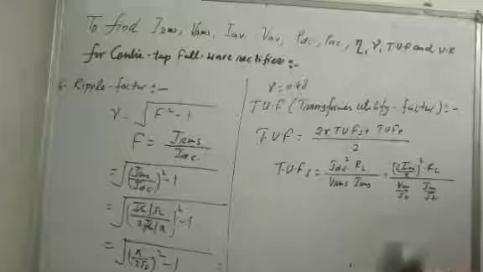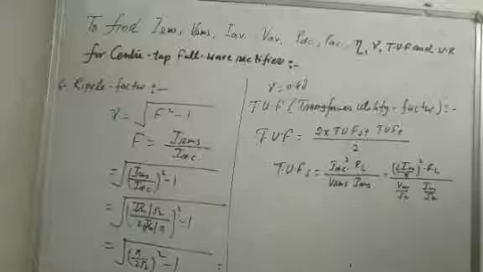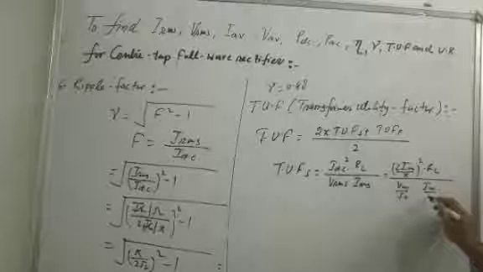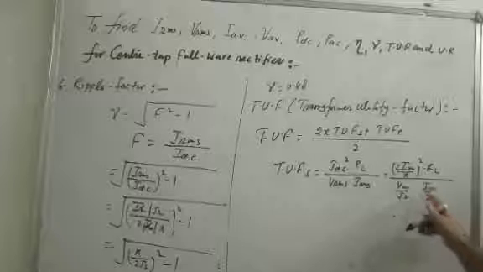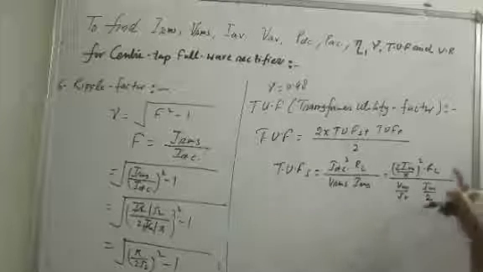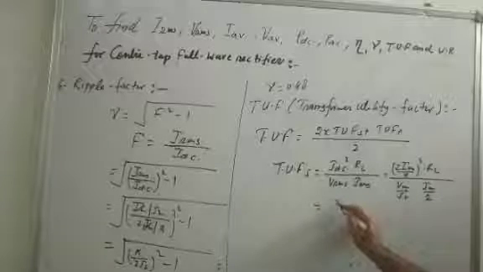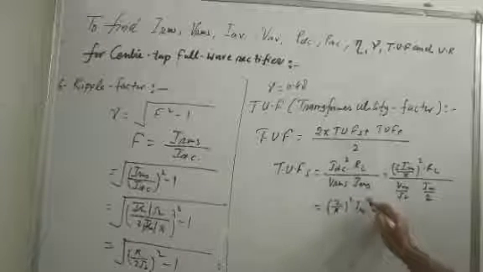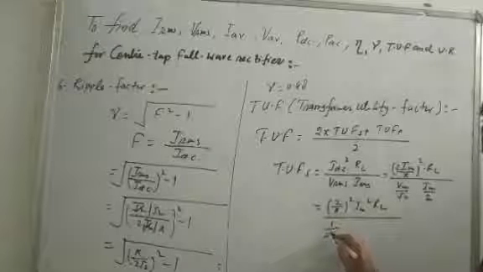for each secondary side the current is conducting only for half cycle, so only one diode is conducting. So IRMS is taken as the half wave rectifier value, Im by 2, not Im by root 2. So this is equal to 2 upon pi square, Im square RL upon 1 upon 2 root 2.